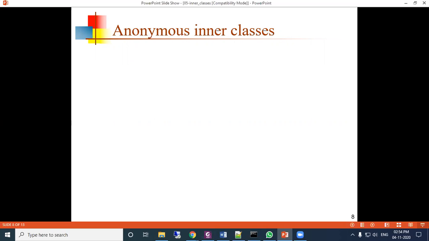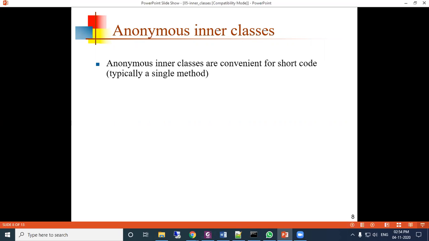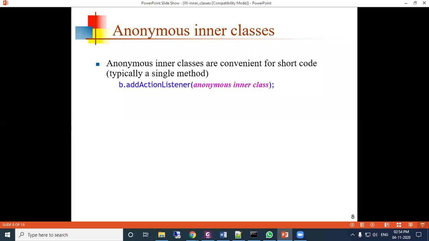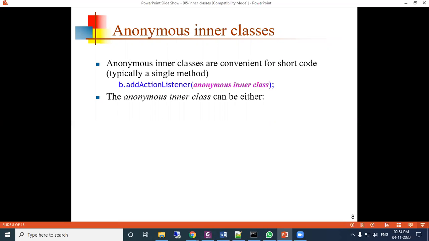Next we come to the anonymous inner class. Anonymous inner classes are convenient for short code, small code, typically a single method. So b.addActionListener is an event driven program, which we'll discuss at the end of this seminar. So anonymous classes will be used very well there.